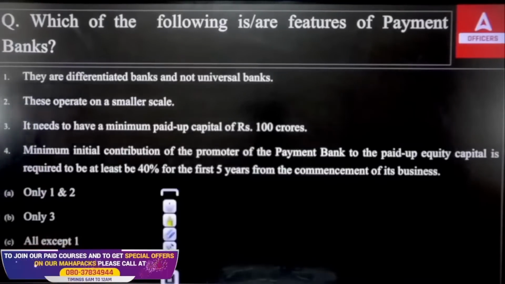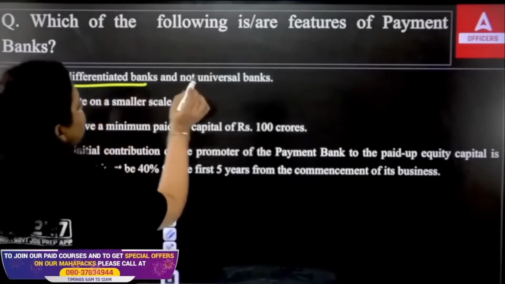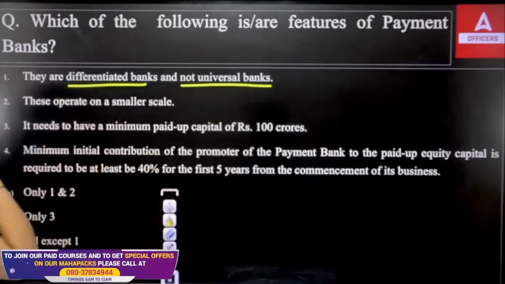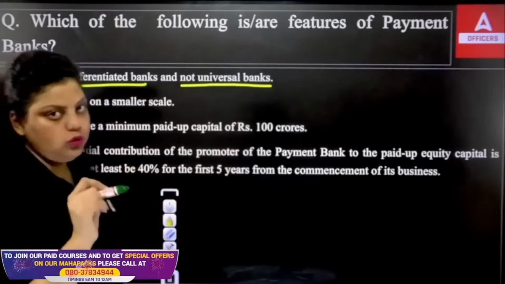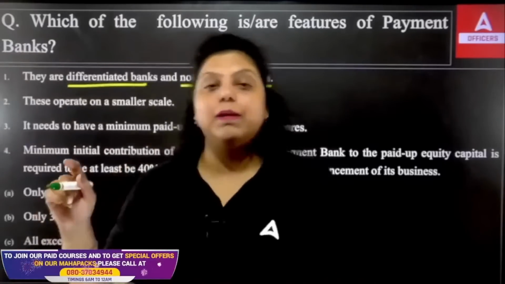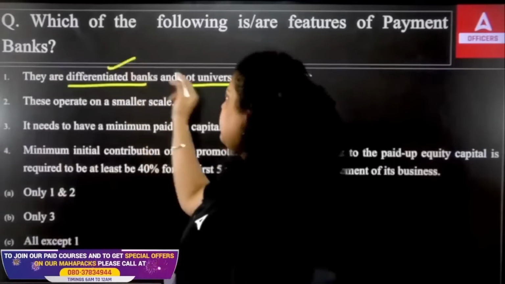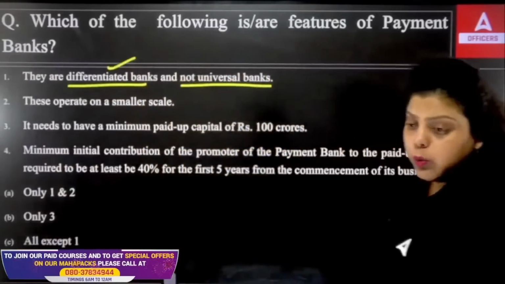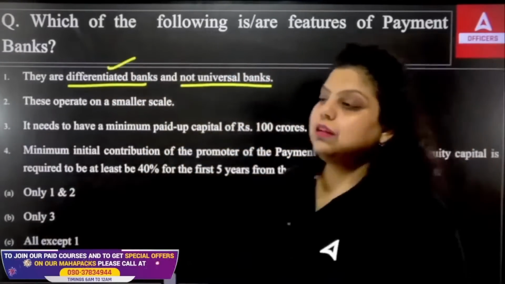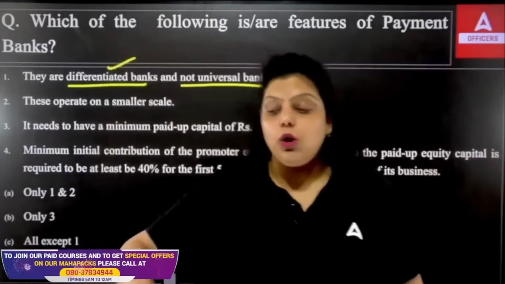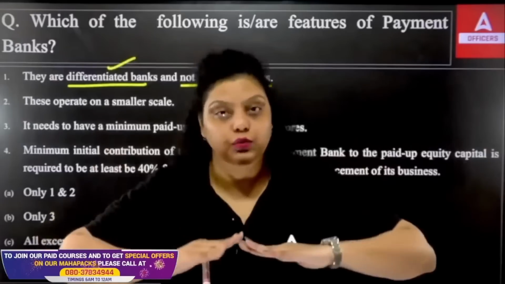So first, they are differentiated banks and not universal banks. I have just told you that payment banks are differentiated banks, so this is correct. But what about universal banks? They are not universal banks. Actually, universal banks are those banks which provide all the services under a roof.